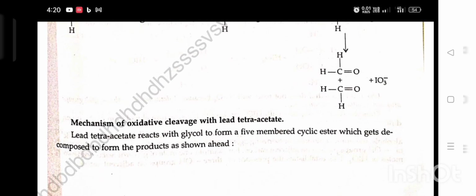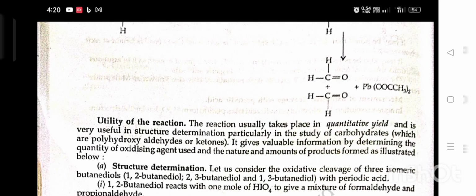Mechanism of oxidative cleavage with lead tetraacetate. Lead tetraacetate reacts with glycol to form a 5-member cyclic ester, which gets decomposed to form the product as shown ahead. Utility of the reaction. The reaction usually takes place in quantitative yield and is very useful in structure determination, in particular in the study of carbohydrates, which are polyhydroxy aldehydes or ketones. It gives valuable information by determining the quantity of oxidizing agent used and the nature and the amount of product formed, as illustrated below.